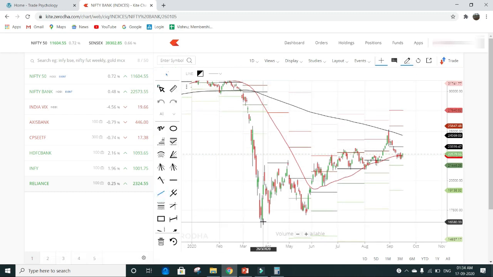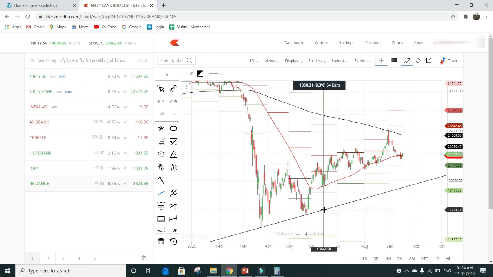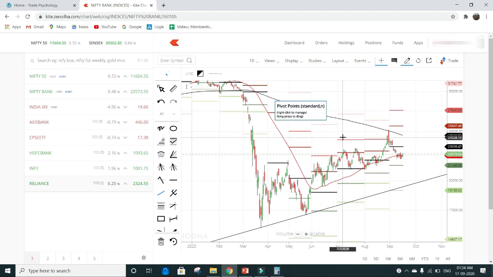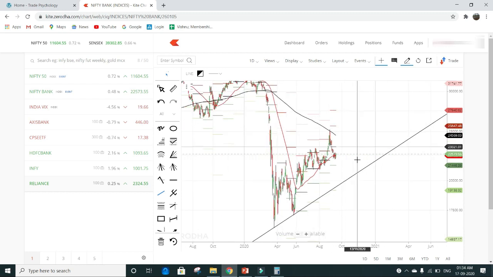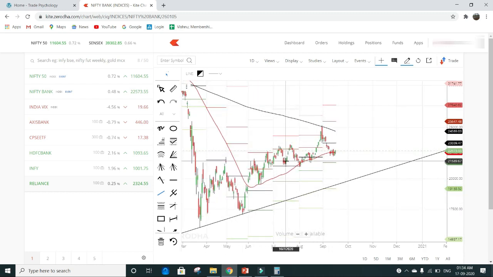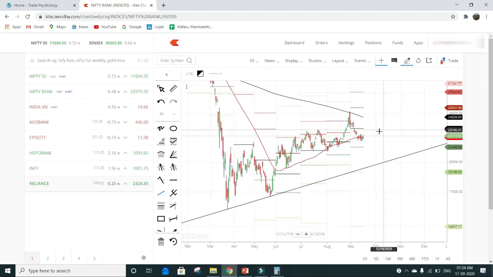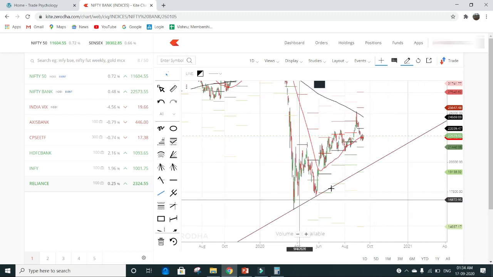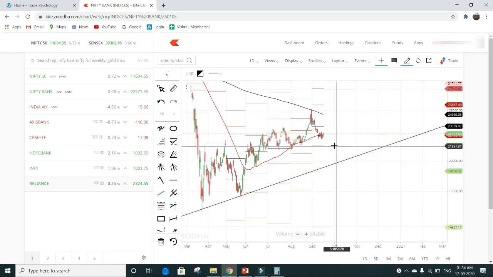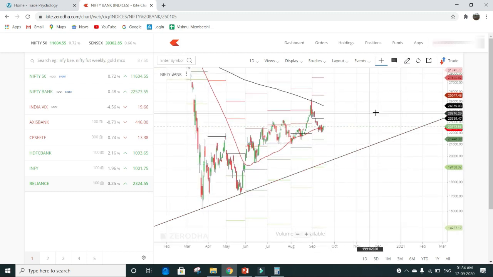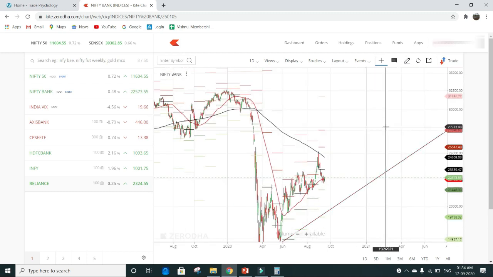So it has created a bottom of almost around 16,000, and the previous bottom which was created was around 17,500. So currently the Bank Nifty is trading around 22,500. As you can see, the trend line of the Bank Nifty is moving in the upward direction. So until and unless the Bank Nifty stays above this trend line, we should be investing or stay invested in the large caps, which recover and give very good returns in the long run.